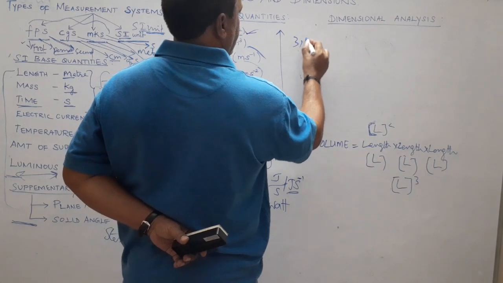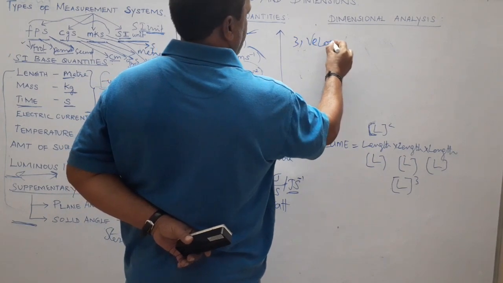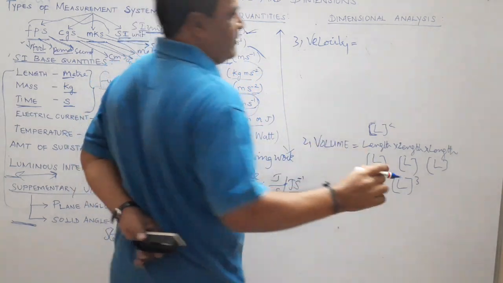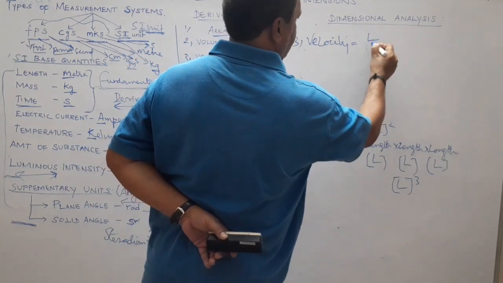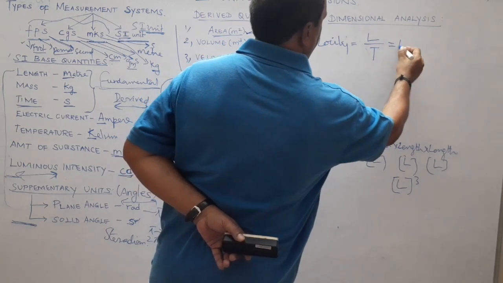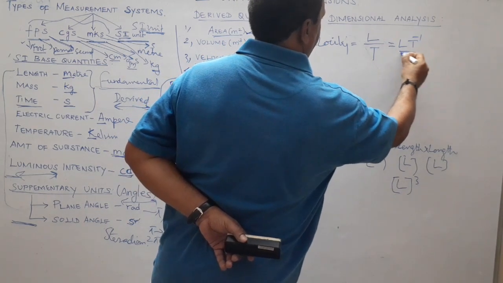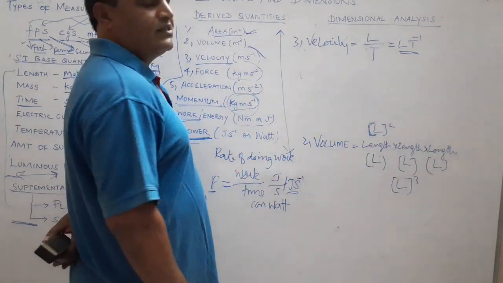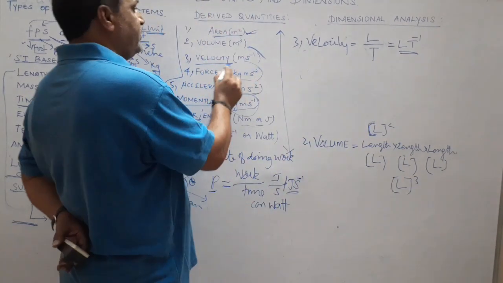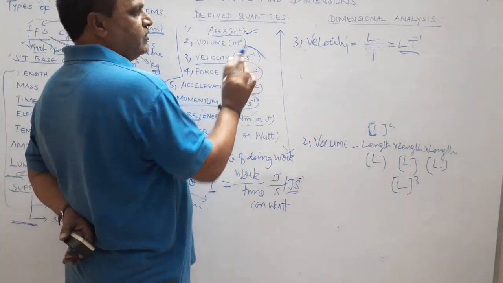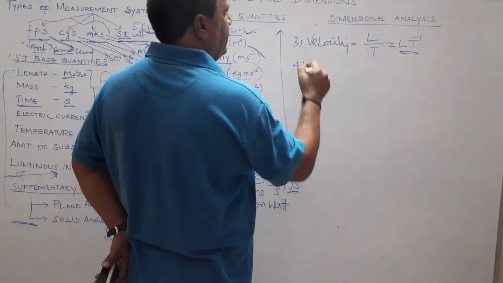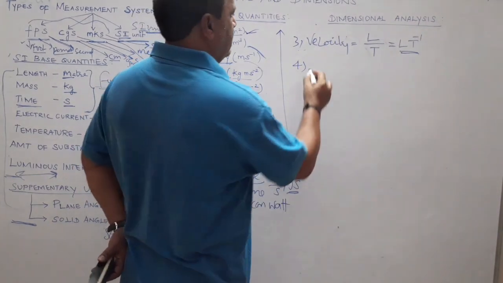Velocity. What is velocity? Rate of change of displacement. Displacement is a measure of length. Rate means time, t. So L t power minus 1 is the dimension for velocity, whereas its unit is meter per second. So don't get confused.